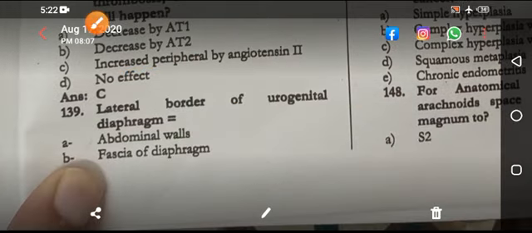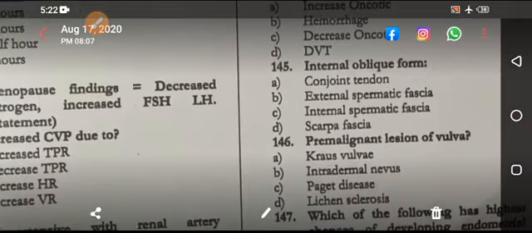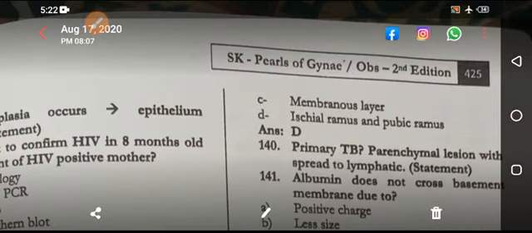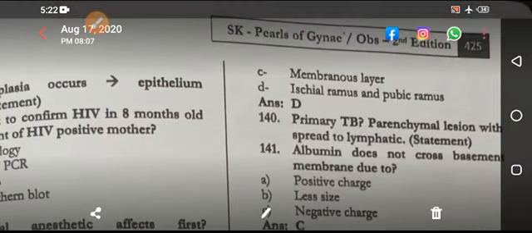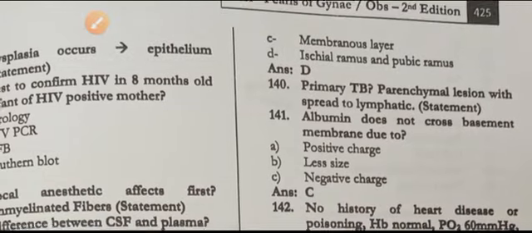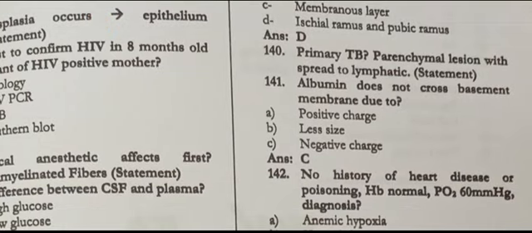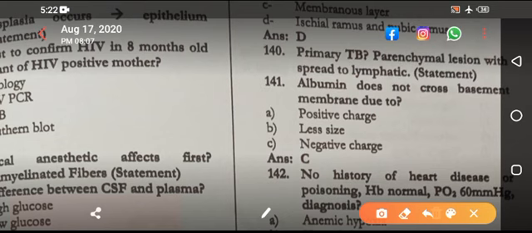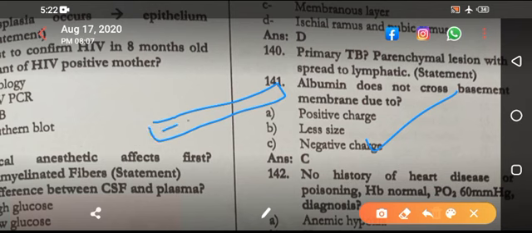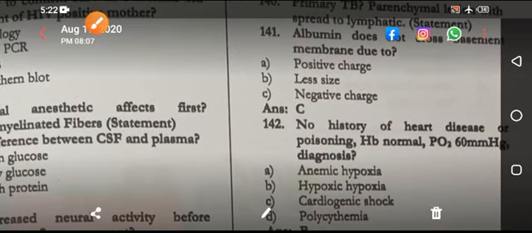Lateral body of the urogenital diaphragm. There is ischial ramus and pubic ramus, that is the right answer. Primary TB, parenchymal lesion with spread to lymphatics, the right answer. Albumin does not cross the basement membrane due to negative charges, because they are repelled. And the negative charges on the basement membrane are due to heparin, proteoglycans. These are the proteoglycans, heparin.